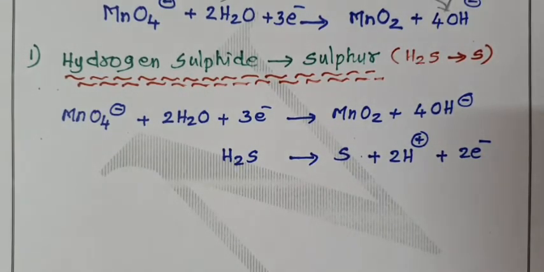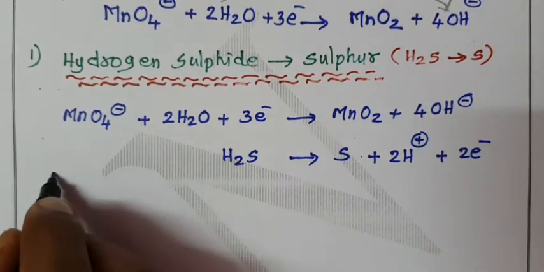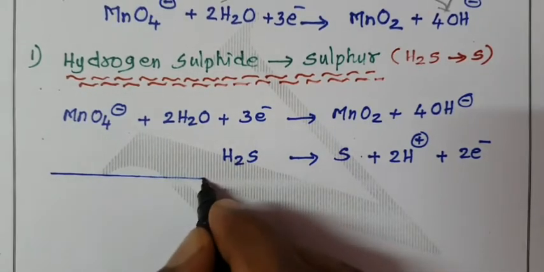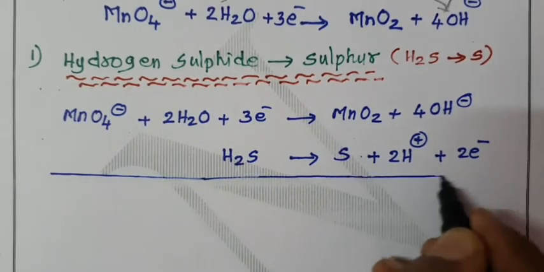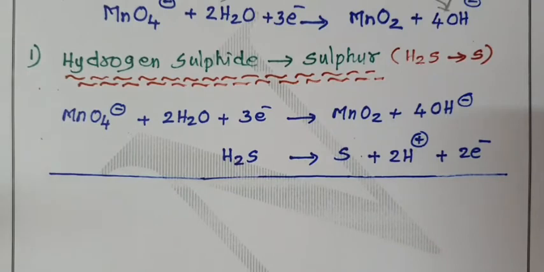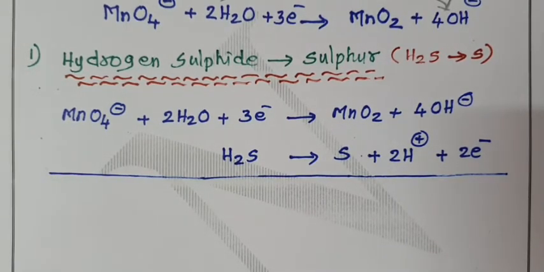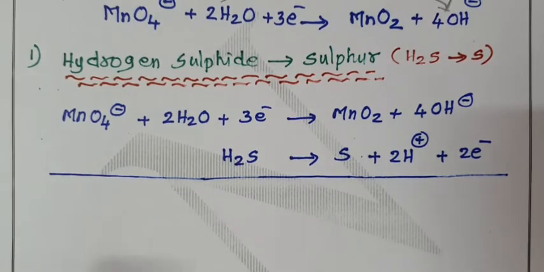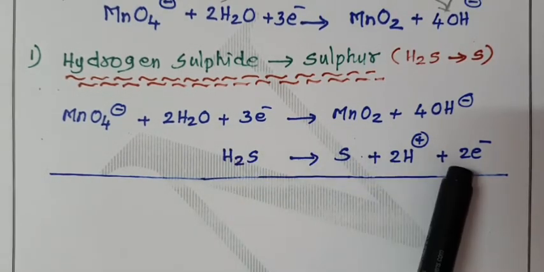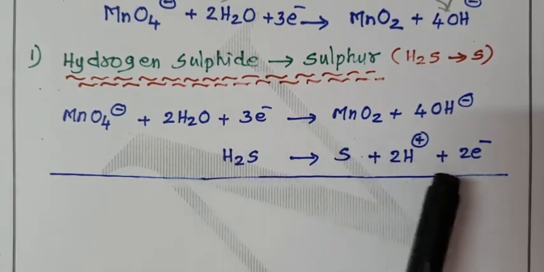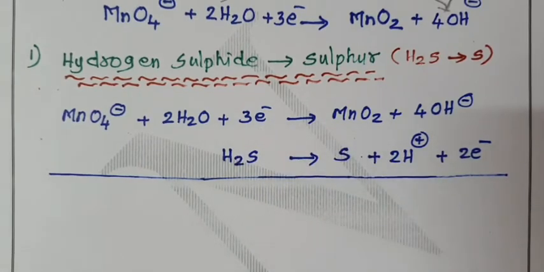Now we are going to add these two reactions to get the overall reaction. When we add two equations, equalize the number of electrons. Here you have 3 electrons, here 2 electrons. Electrons are in different numbers.